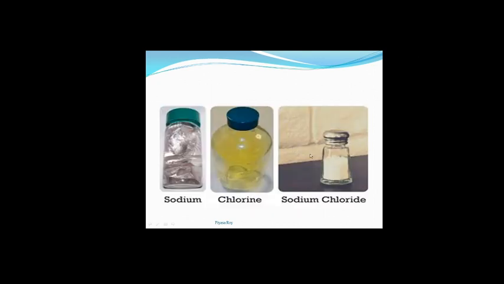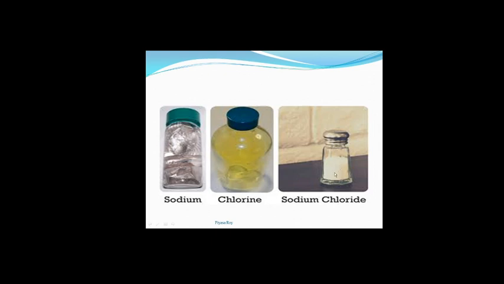The same thing can be given in this example. For this chemical change or reaction, we can again say the same thing. Here we have taken some sodium, which is a soft metal, and this is chlorine gas. So this is a non-metal and this is a metal. If we mix these two, they will form sodium chloride.